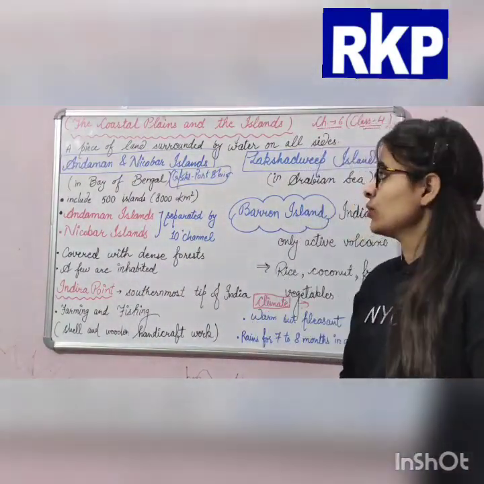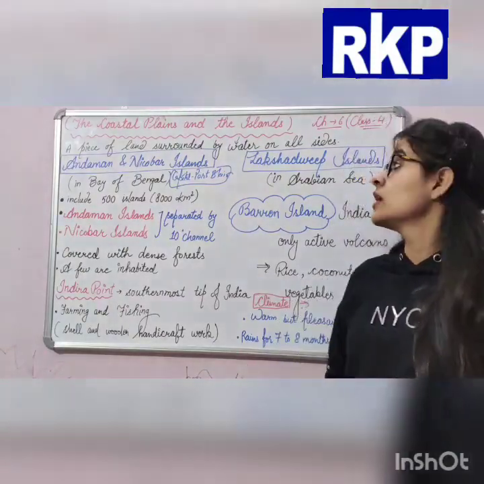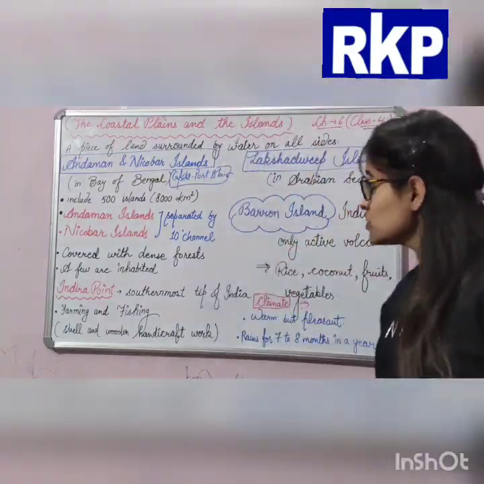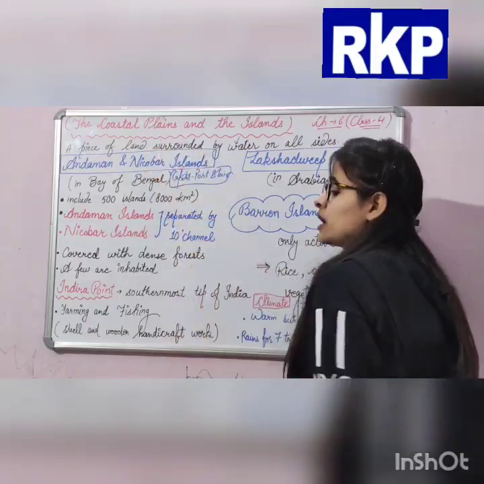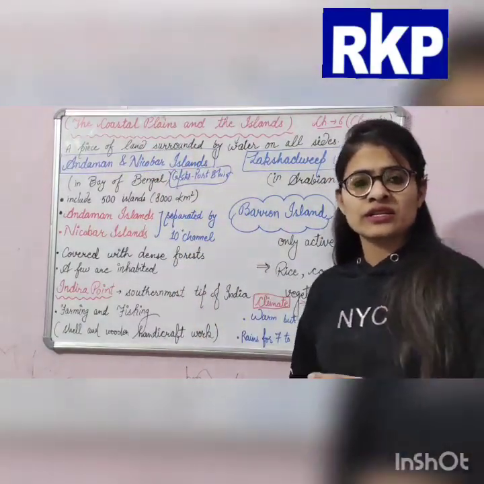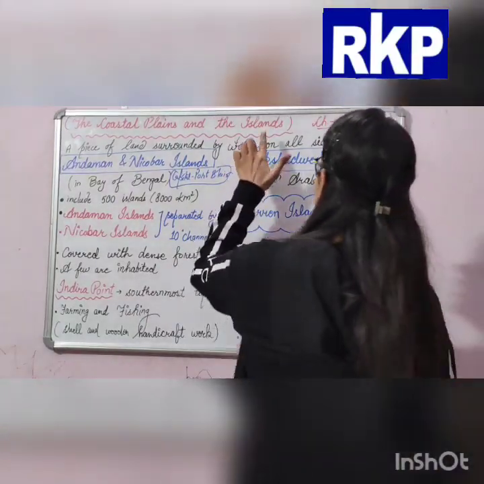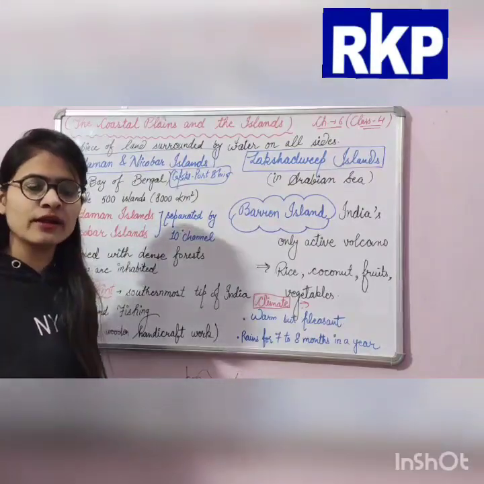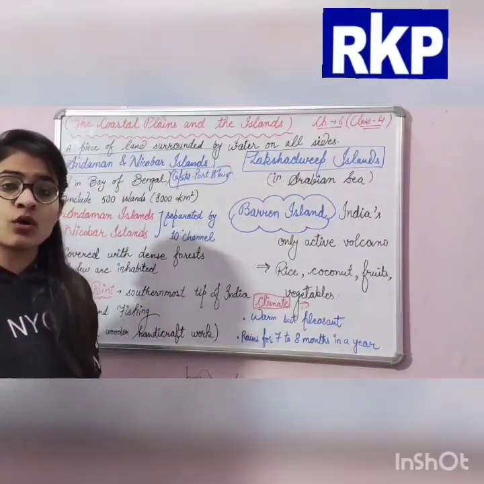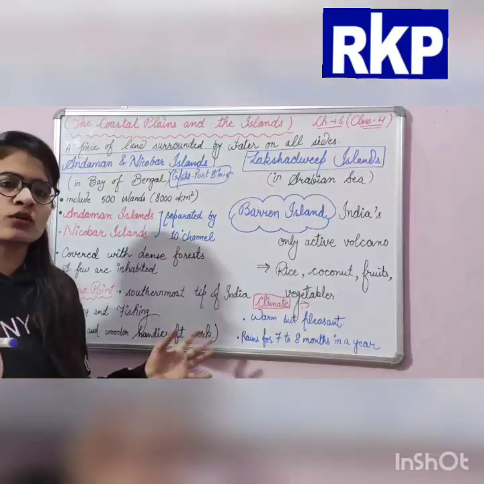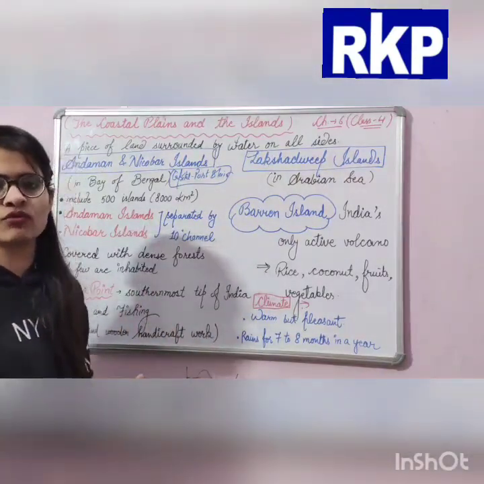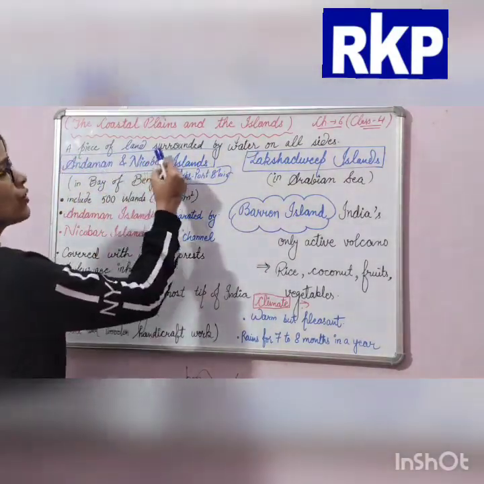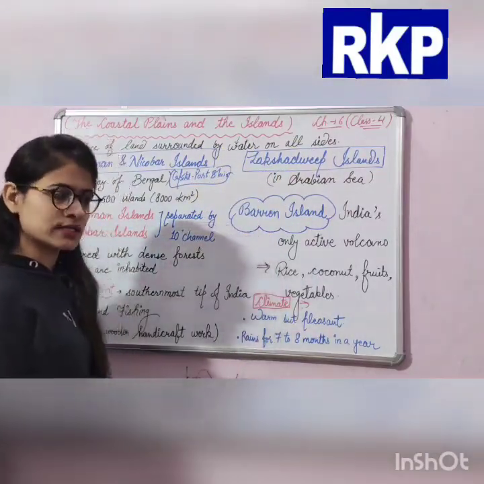Students, now I'm back with another topic, that is islands. What is our topic now? Islands. I told you that the coastal plains are those areas which are located near the sea. Now what are islands? Islands are pieces of land which are surrounded by water on all sides. Okay, meaning from all four directions. So an island is a piece of land surrounded by water on all sides.